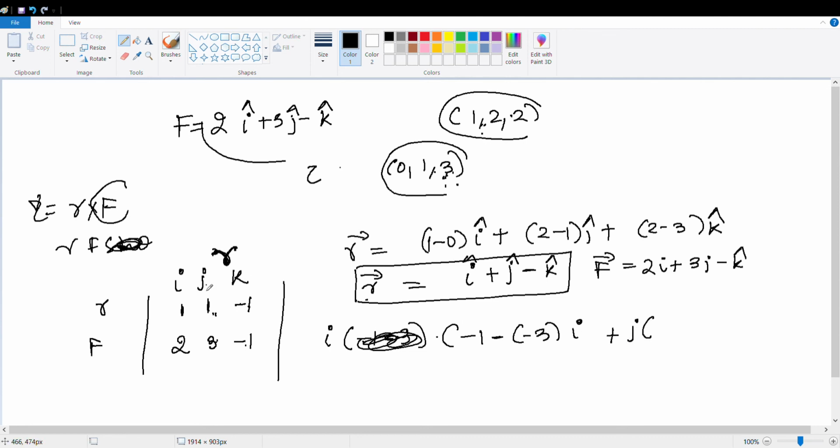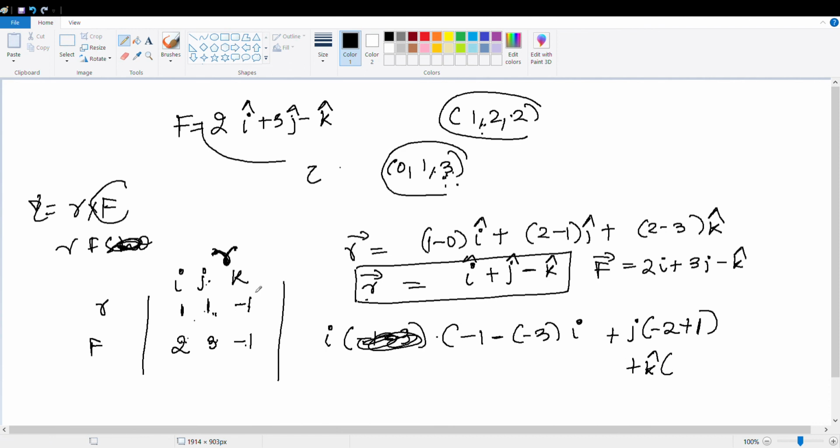Next, j into. For j, what will you do? Whenever you get j, minus will come. So 2 into minus 1, so minus 2, and minus of minus 1, so plus 1. Plus k cap.